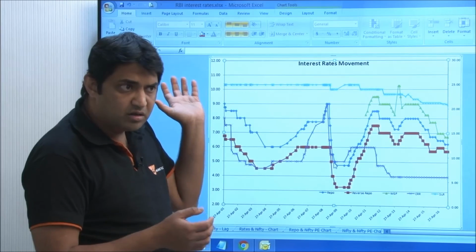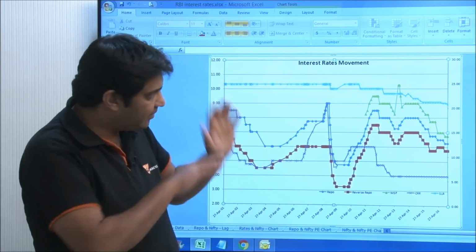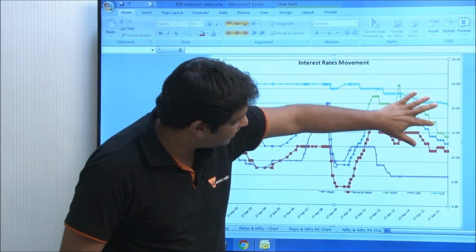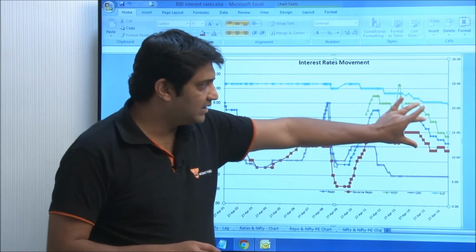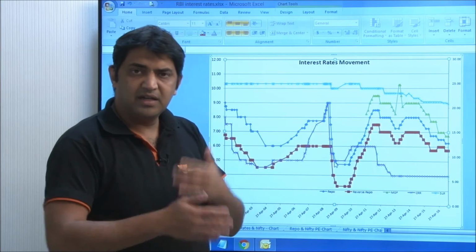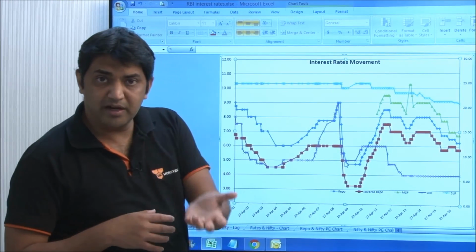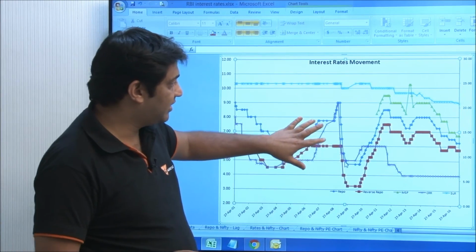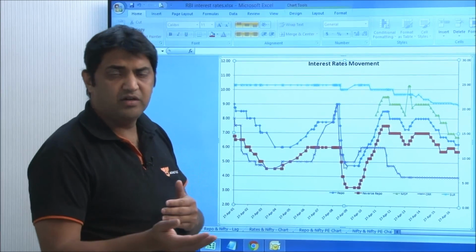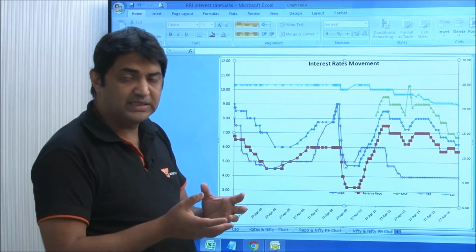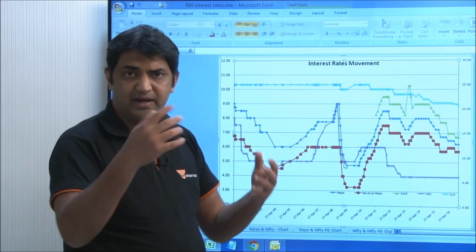When the RBI wants growth to take over, the inflation concerns are gone, RBI will reduce interest rates, as we can see here. So RBI will keep moving, and upon the movement of these, we can understand whether we should go into equity markets or whether we should be looking at bond markets, because there's an inverse relation between interest rates and bond price, and even equity markets are affected. Our next videos will be focusing on topics like fiscal policy, government borrowing, interest rates, and so on and so forth.